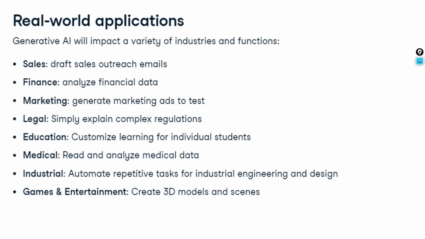In marketing, we generate marketing ads to test. In legal, simply explaining complex regulations. In education, customizing learning for individual students. In medical, we can read and analyze medical data. In industrial, we can automate repetitive tasks for engineering and design. In games and entertainment, we can create 3D models and scenes. These are some of the real world applications of generative AI.